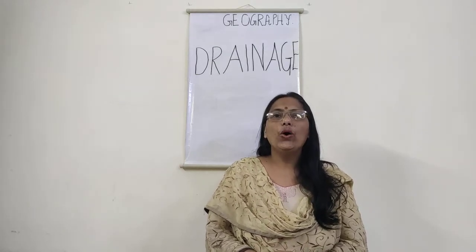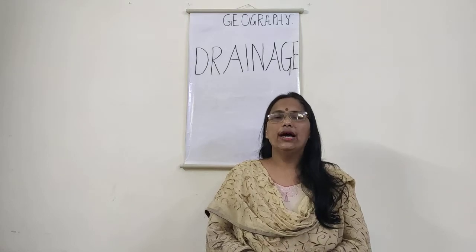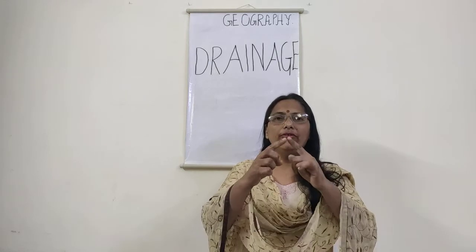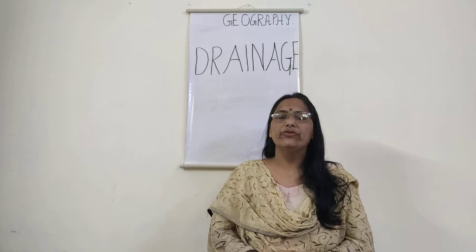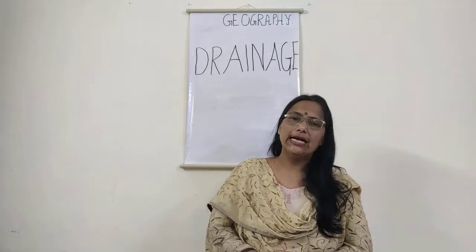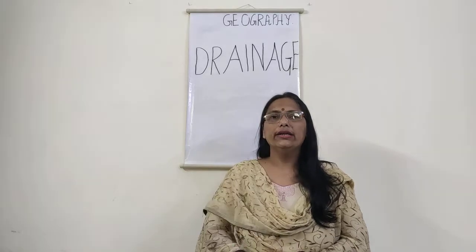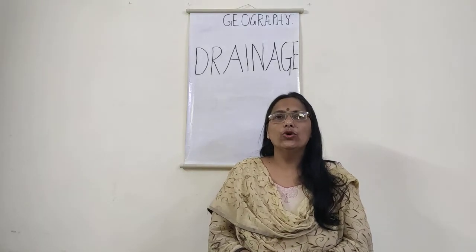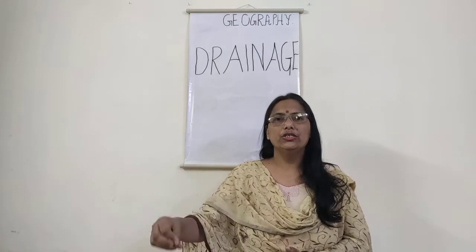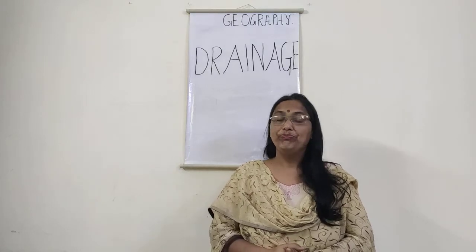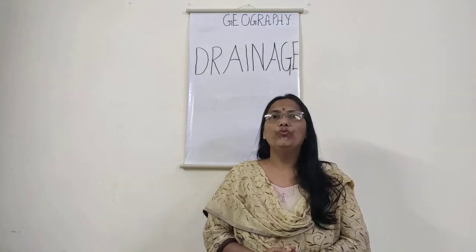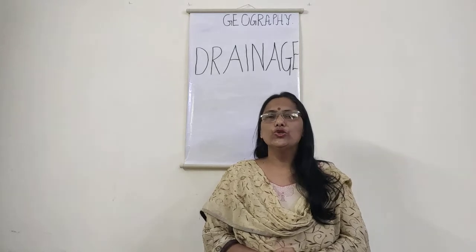I am giving you ample knowledge so that when we do the map work of the Himalayan rivers as well as the peninsular rivers, it will be clear in your minds how each is originating and how it is merging into the Bay of Bengal. That is very important for all of you to learn.